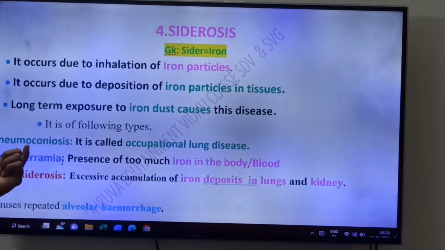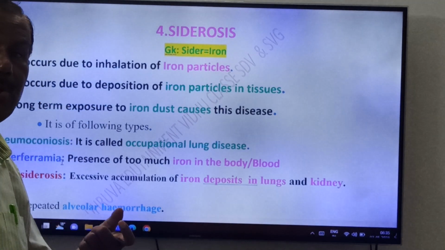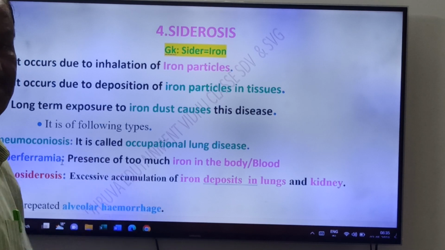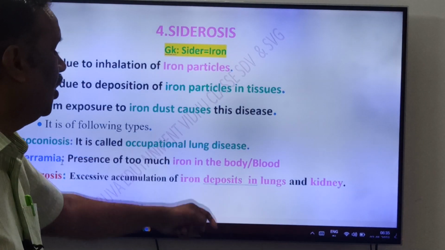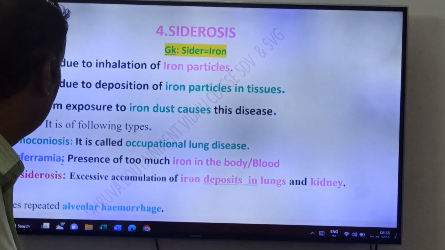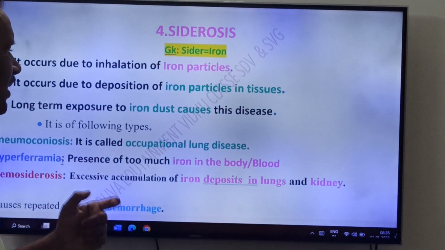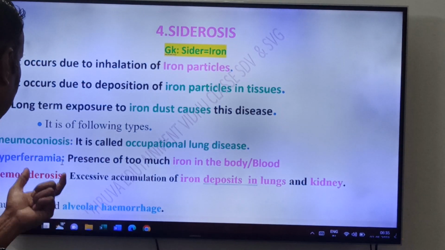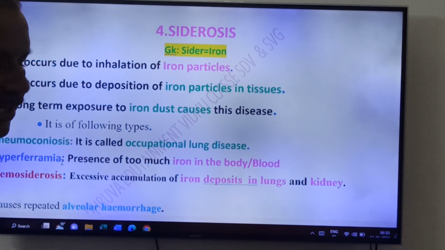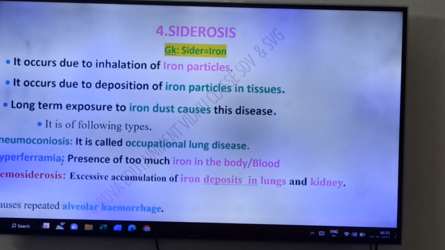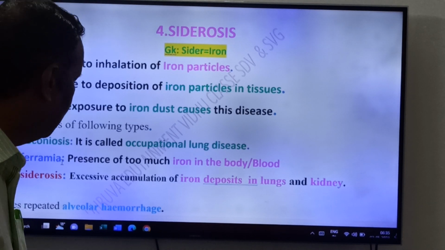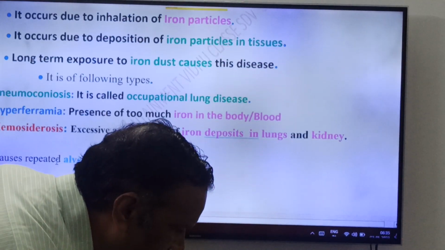Number 1, pneumoconiosis, friends. It is called occupational lung disease. Number 2, hyperferremia, presence of too much iron in the body. Number 3, hemosiderosis, excessive accumulation of iron deposits in lungs and kidneys. Okay, friends, it causes repeated alveolar hemorrhages.